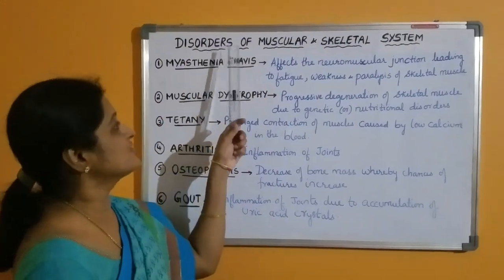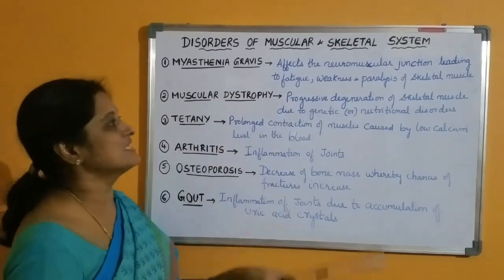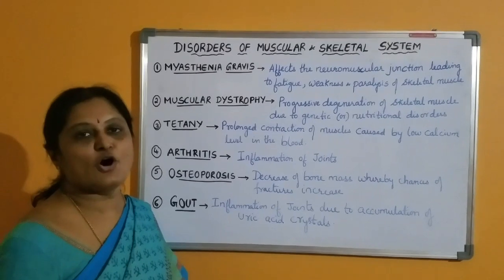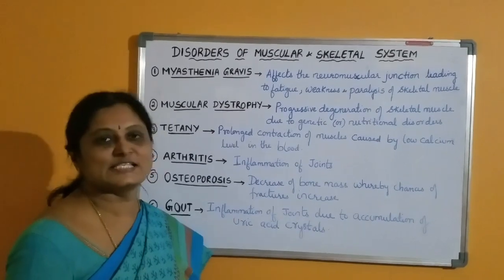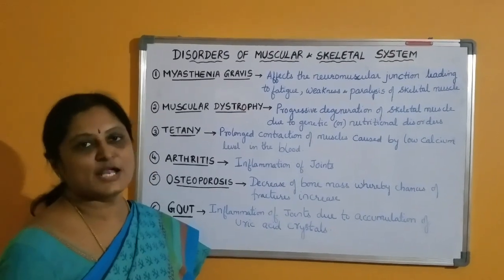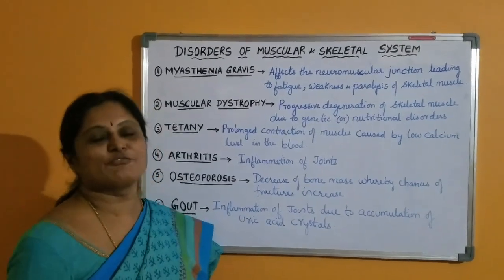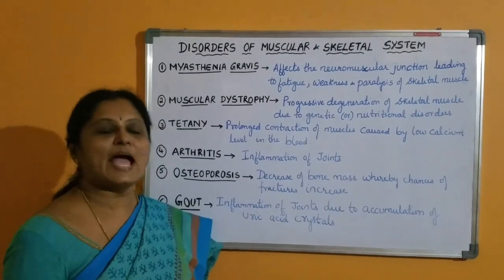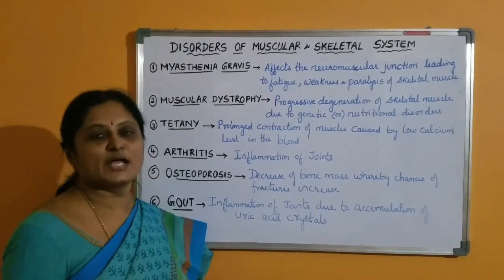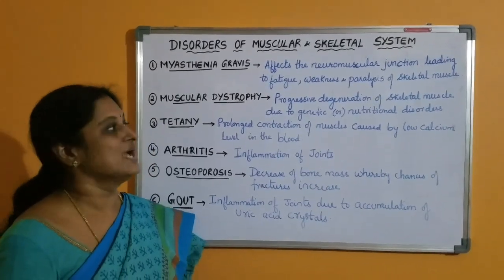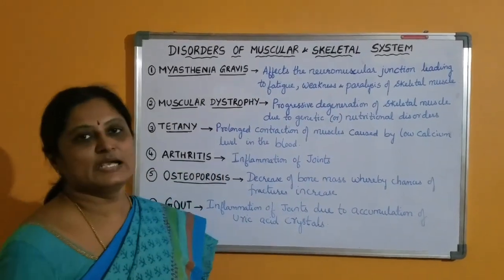Today's topic is disorders of the muscular and skeletal system, and the first one is myasthenia gravis. Myasthenia gravis is an autoimmune disorder which affects the neuromuscular junction. The neuromuscular junction is the junction between the motor neuron and the sarcolemma of the muscle fibers. Here, the acetylcholine receptors of the sarcolemma are blocked by antibodies or autoimmune bodies. As a result, the communication between the motor neuron and the muscle fiber is lost, and it leads to fatigue, weakness and paralysis of the skeletal muscle.